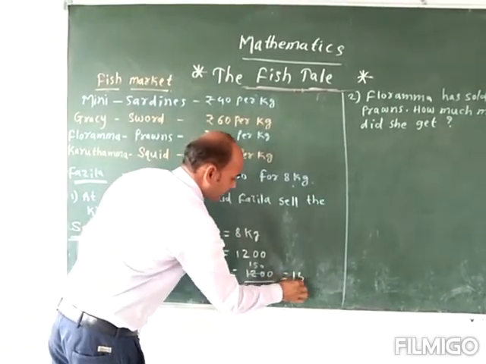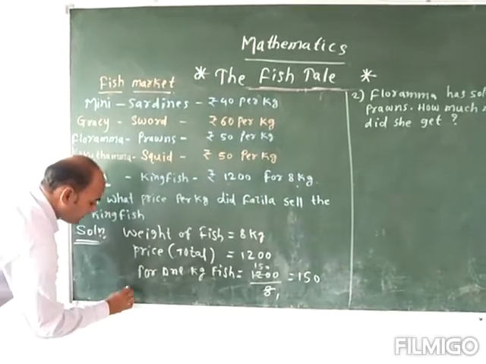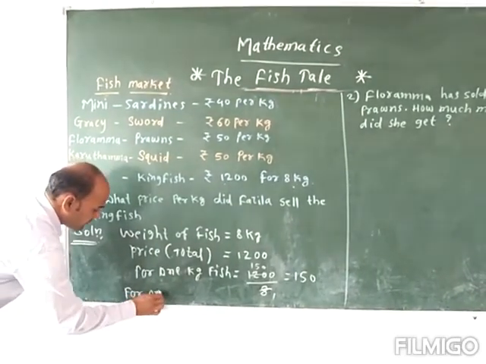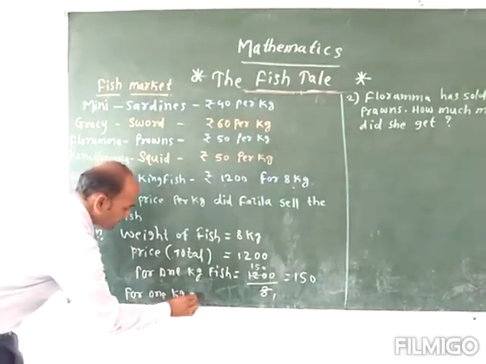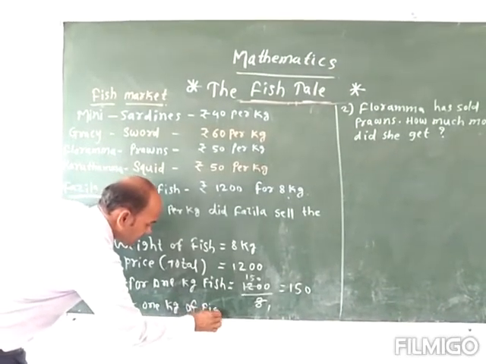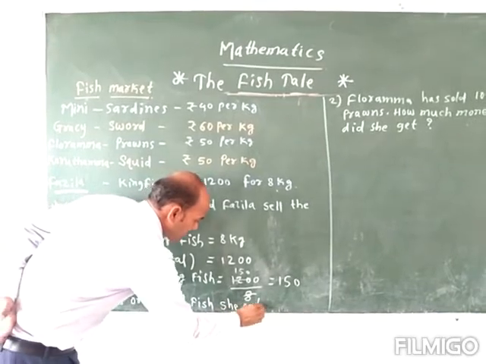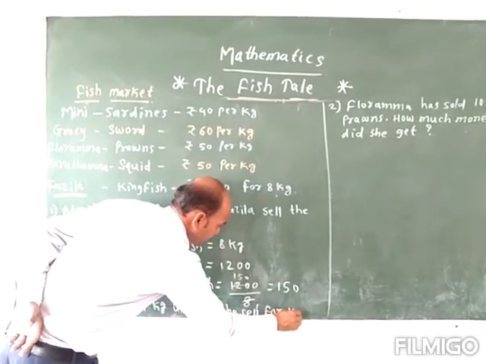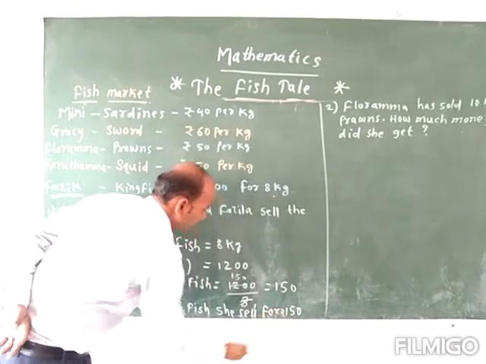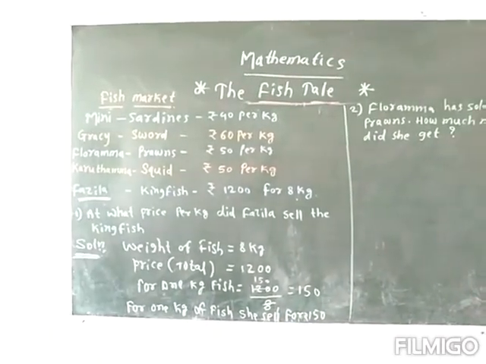One 0 means 150 rupees. For 1 kg of fish, she sells it for 150 rupees. 150 rupees per kg she will sell.